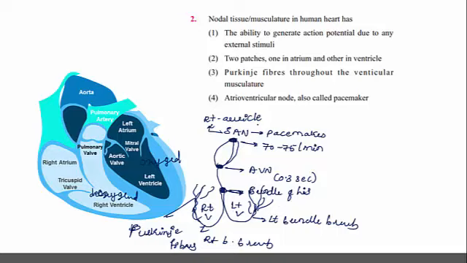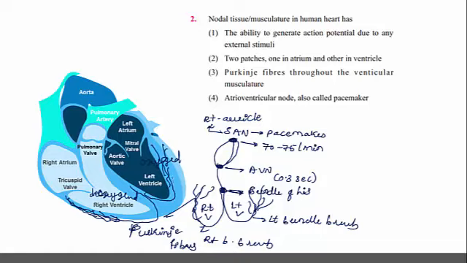And finally, the impulses given by the SAN are received by the Purkinje fibers. Remember, the Purkinje fibers are present only around the wall of the ventricles. They do not cover the auricles.